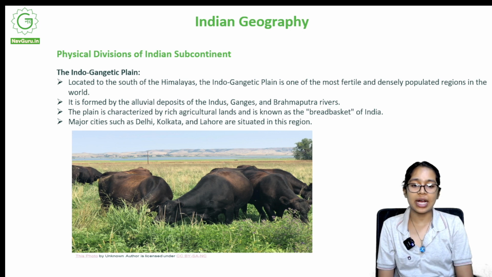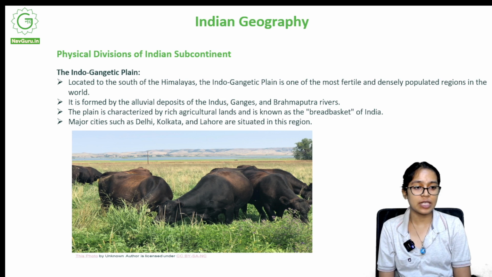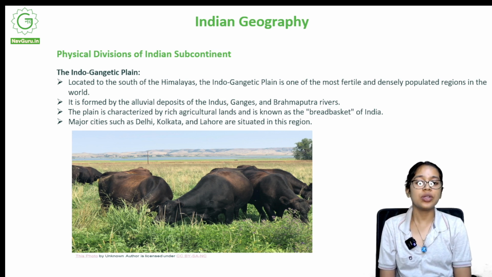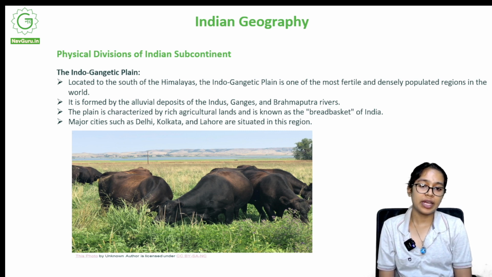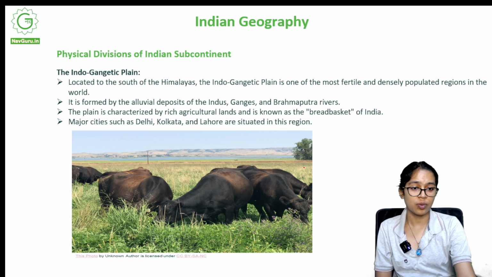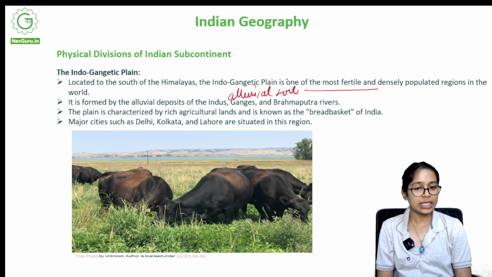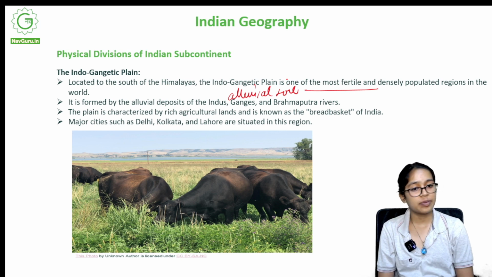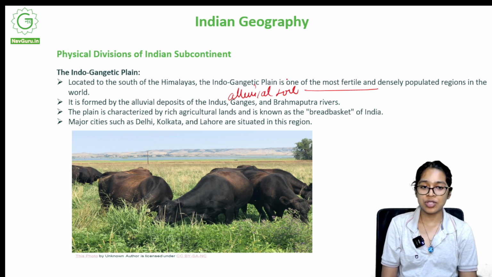Indo-Gangetic Plain. Located to the south of the Himalayas, the Indo-Gangetic Plain is one of the most fertile and densely populated regions in the world. It is formed by the alluvial deposits of the Indus, Ganges and Brahmaputra rivers. Why is it so fertile? Because a lot of rivers flow down here and deposit their sediments, and we get alluvial soil. This plain is characterized by rich agricultural lands and is known as the breadbasket of India, the region which provides food to most of the country.